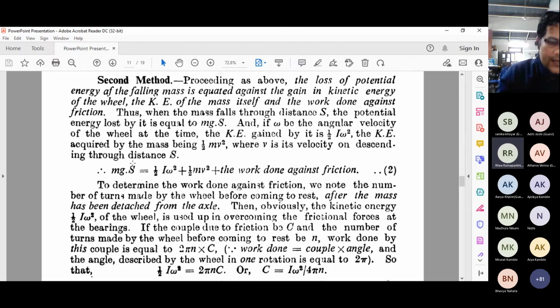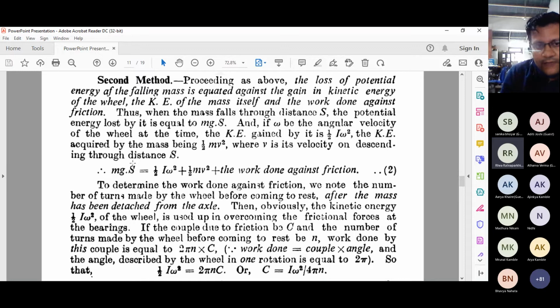Over here h is replaced by s, where s is the distance from the ground. Omega is the angular velocity of the wheel at that time, and the kinetic energy gained by the wheel is half I omega square. This is the rotational energy acquired by the system. The kinetic energy acquired by the mass will be half mv square. The mass is in motion, meaning it has a linear velocity, so this is the translational kinetic energy.